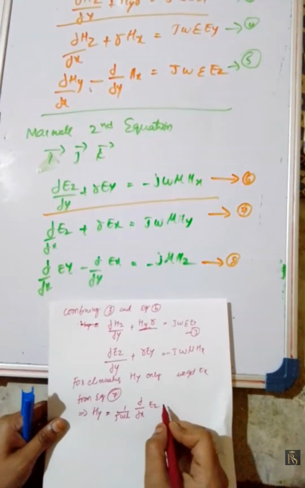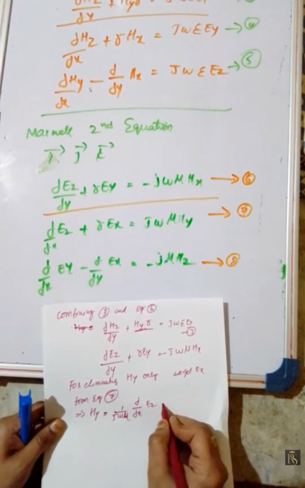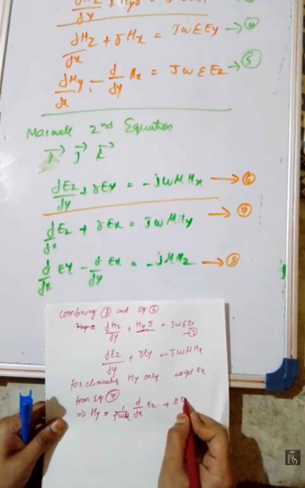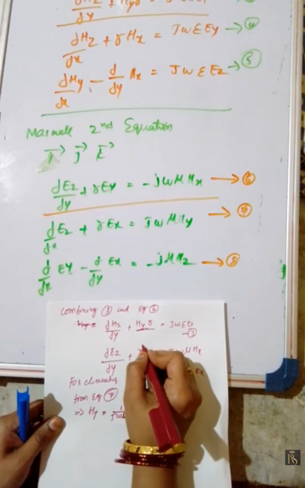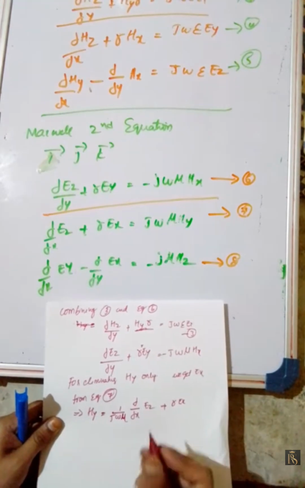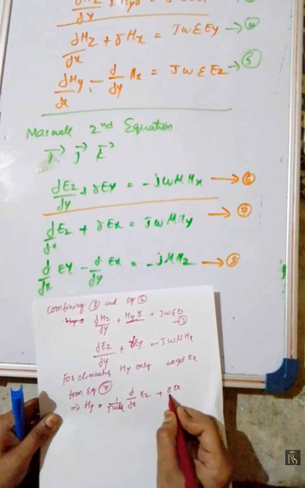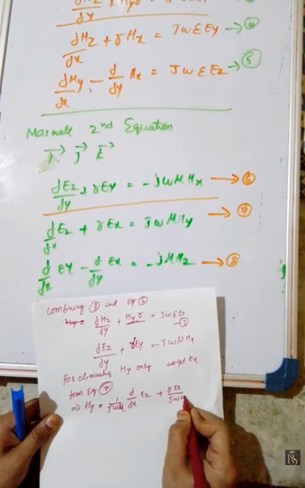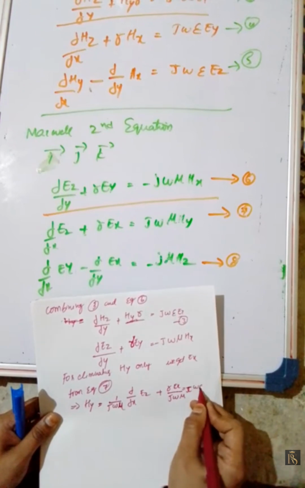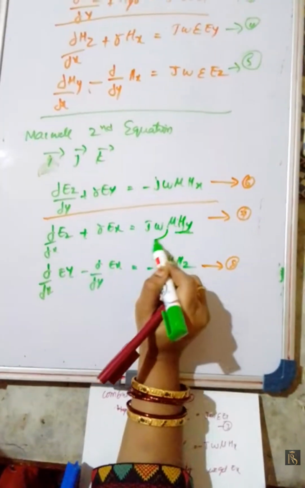For getting this hy value, we are sending all those terms to this side.